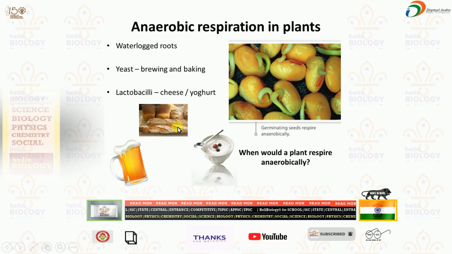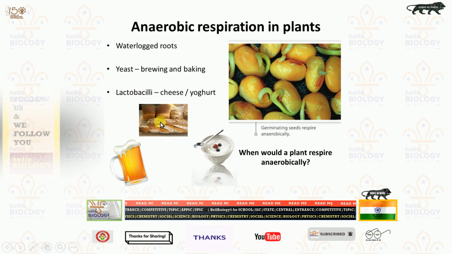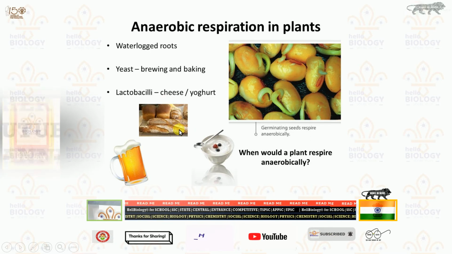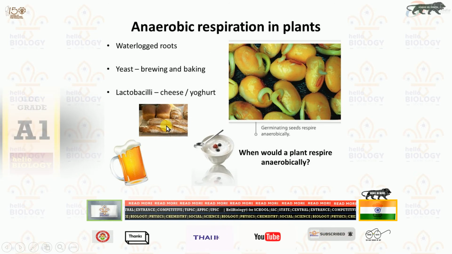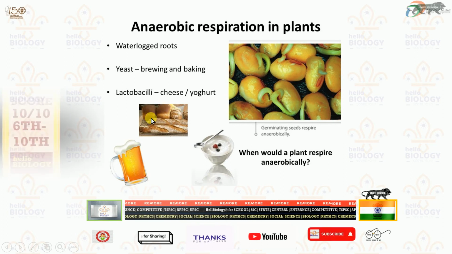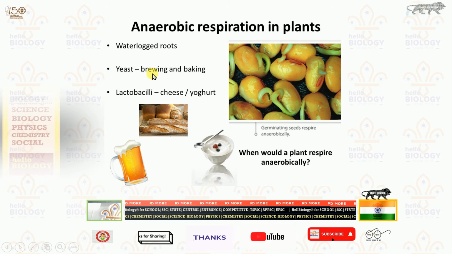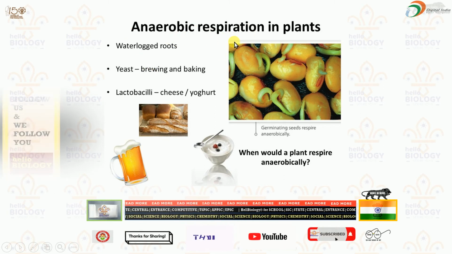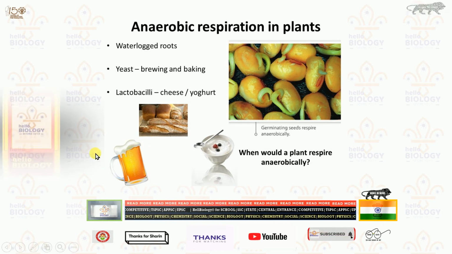In bakeries you can see yogurt or breads. This bread is called baguette bread, a very tasty bread prepared in Europe. These are all prepared by the yeast microorganism only, which performs anaerobic respiration. Here oxygen is not used, but carbon dioxide is used. And here you can see wine preparation.